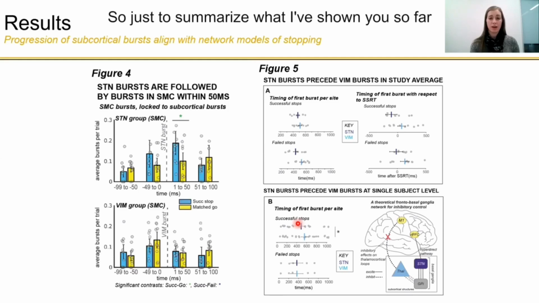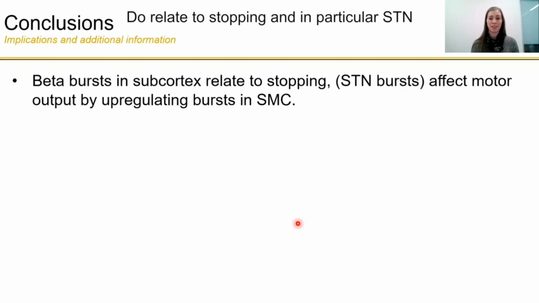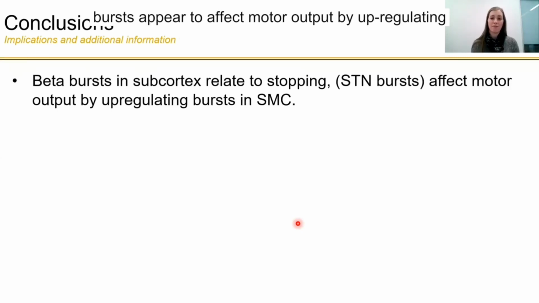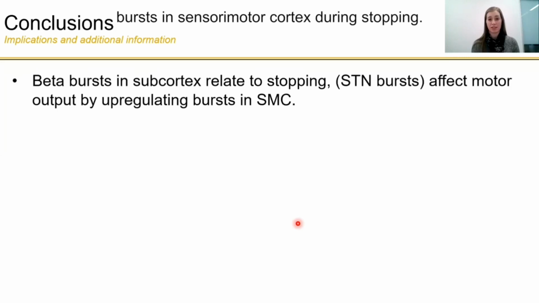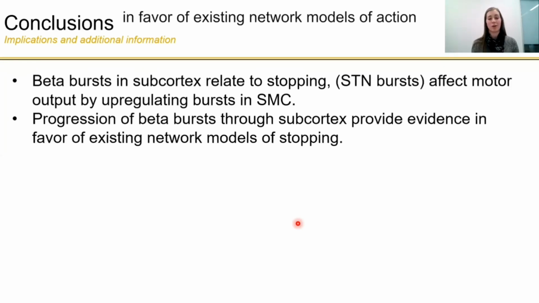So just to summarize what I've shown you so far, we demonstrated that beta bursts in the subcortex do relate to stopping, and in particular, STN bursts appear to affect motor output by upregulating bursts in sensorimotor cortex during stopping. We also found that the progression of beta bursts through the human subcortex provide evidence in favor of existing network models of action stopping.